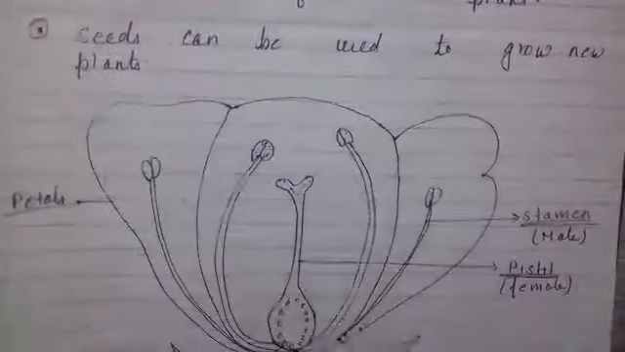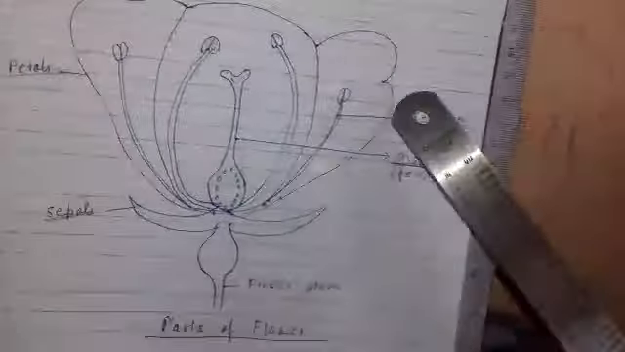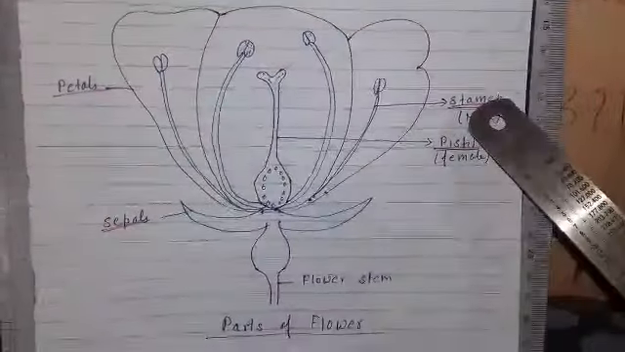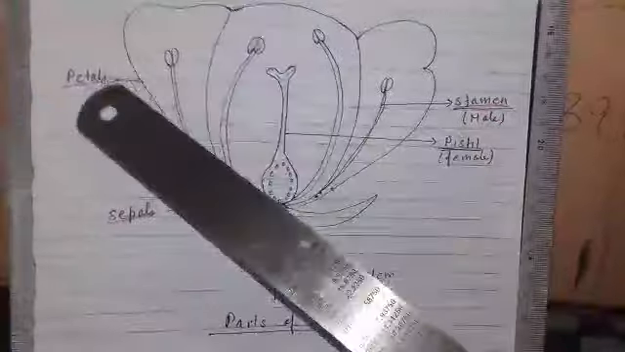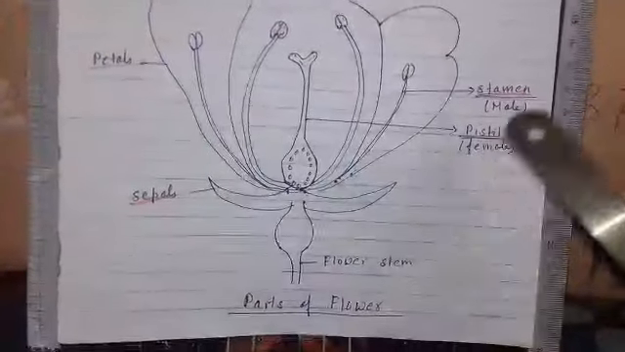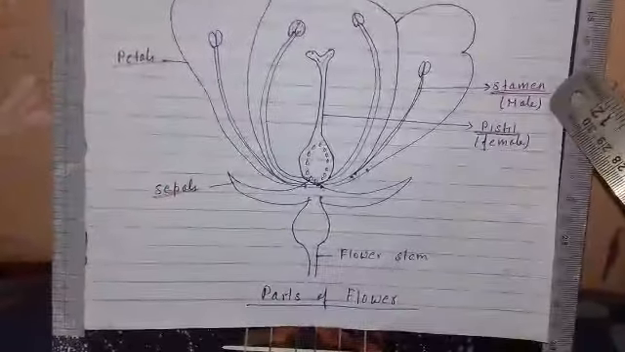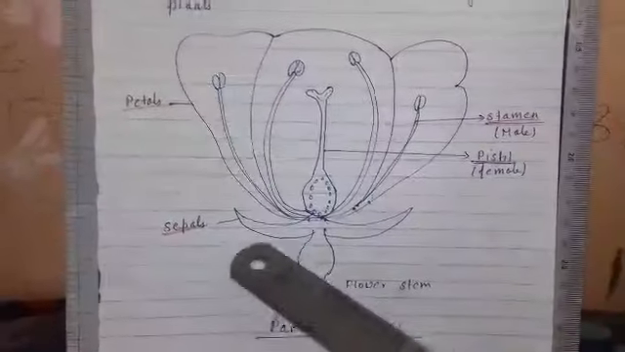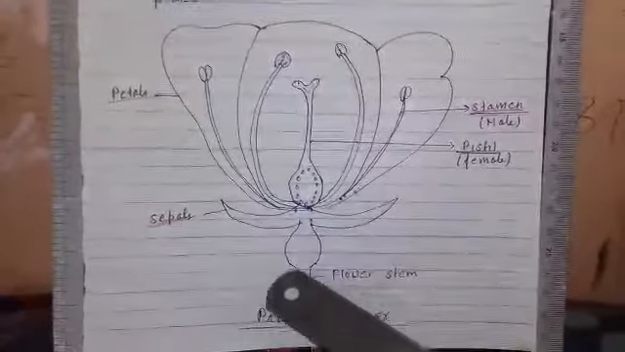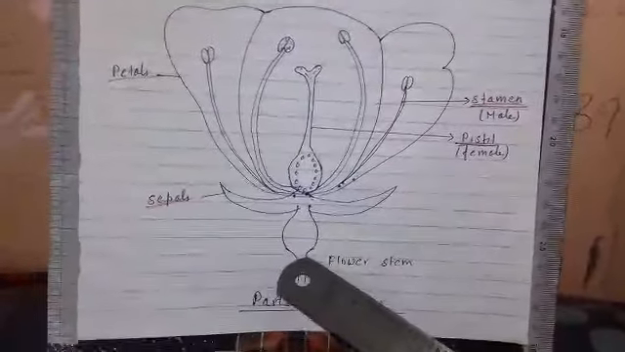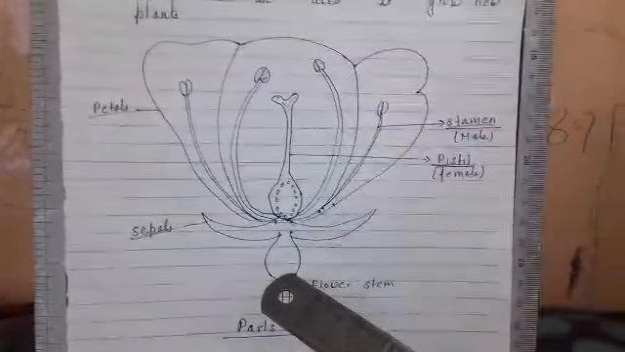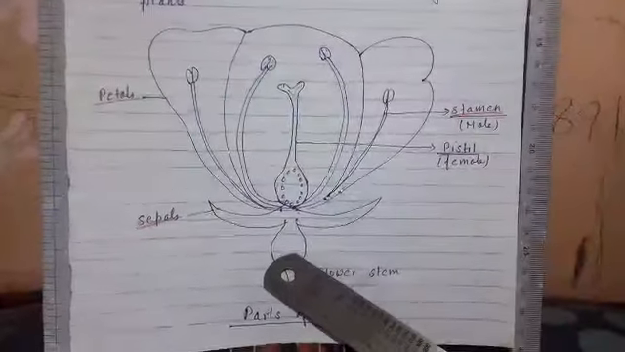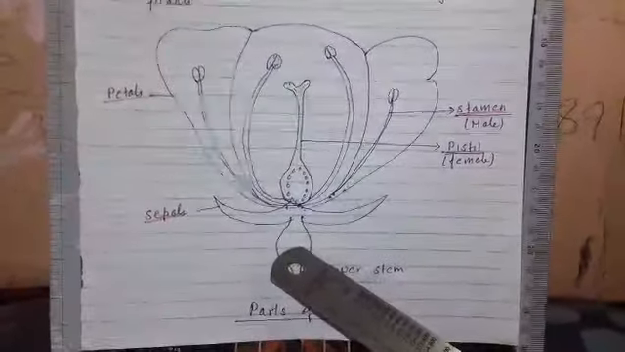Now this is the structure of a flower. Mainly there are four parts of a flower: stamen, pistil, petals, sepals. Stamen is the male part of a flower. Pistil is the female part of a flower. Sepal is usually green in color and provides protection to all parts of the flower, or supports all parts of the flower.